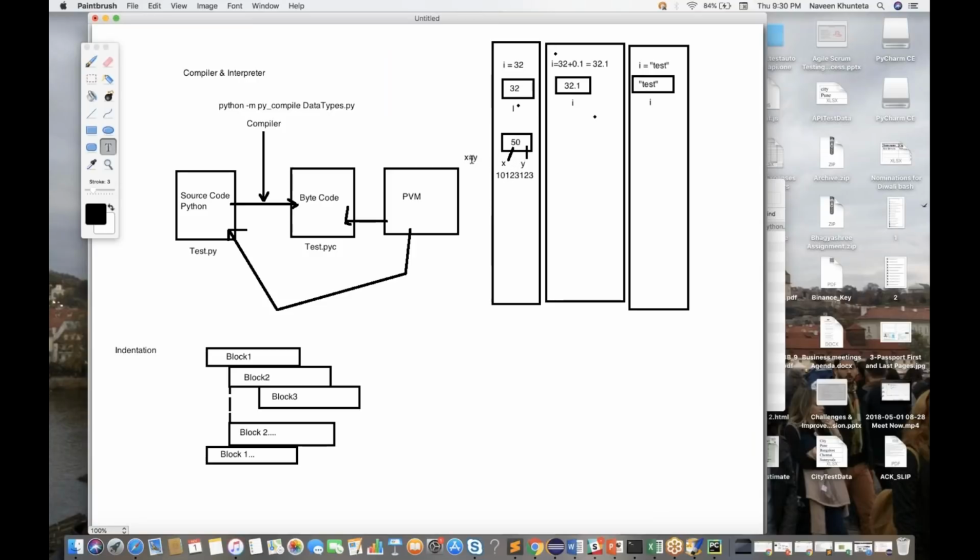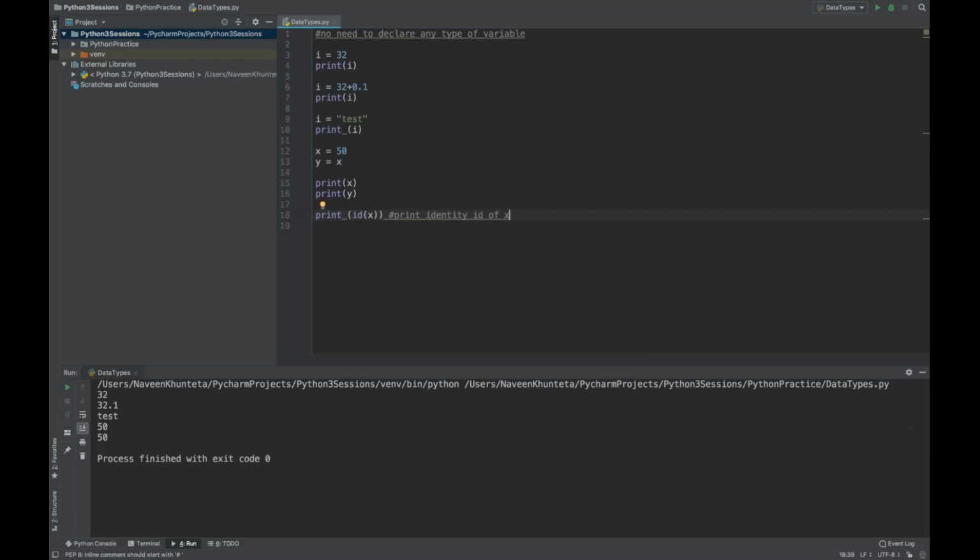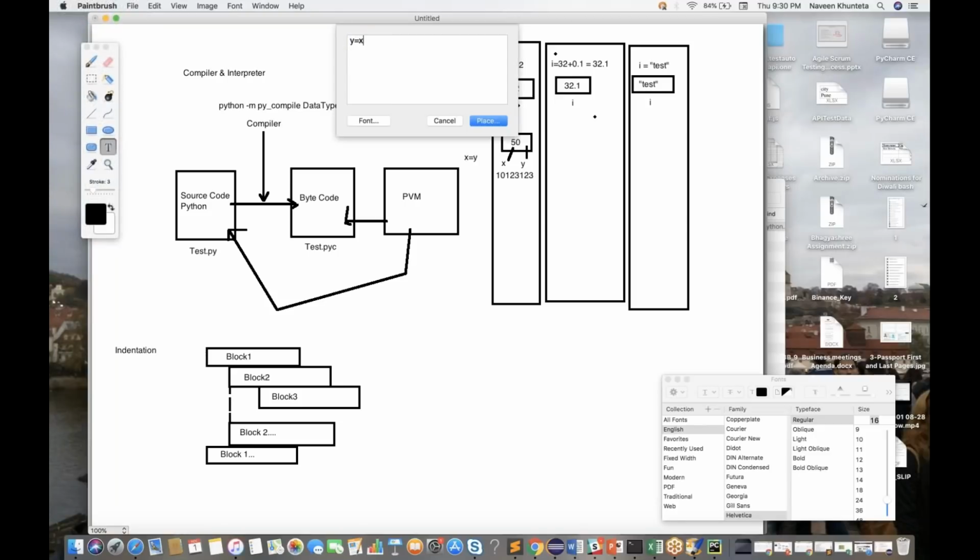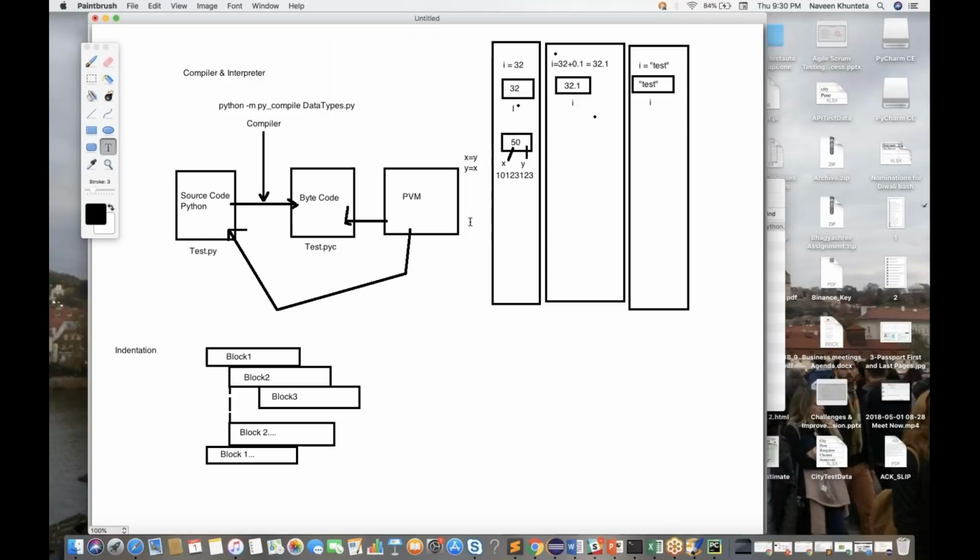The moment you write y equal to x, not x equal to y, sorry, let me correct it, we are actually writing y equal to x. So y is pointing to 50, and the identity id of y is also the same. So x and y are available on the same identity having the same value 50.